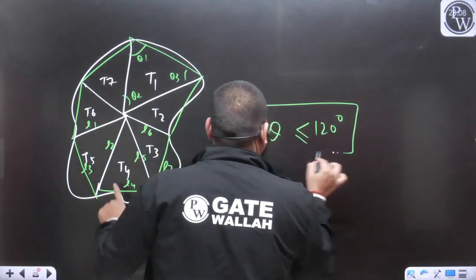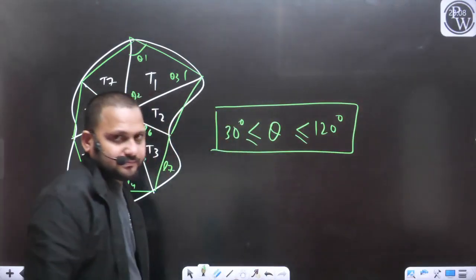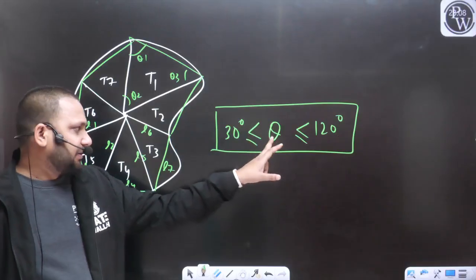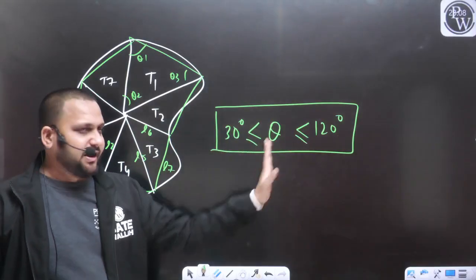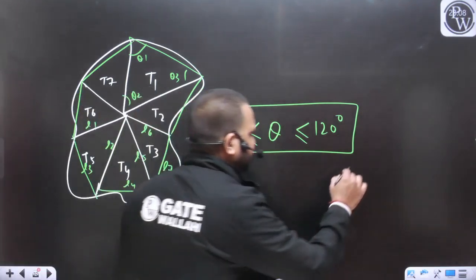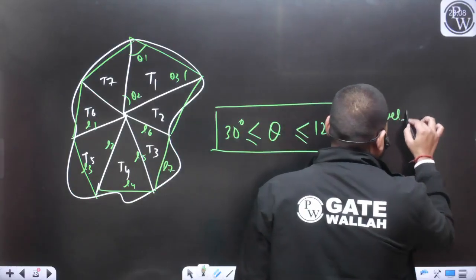If all the triangles follow this condition, that theta lies between 30 and 120 degrees, this type of triangle will be considered a well conditioned triangle.